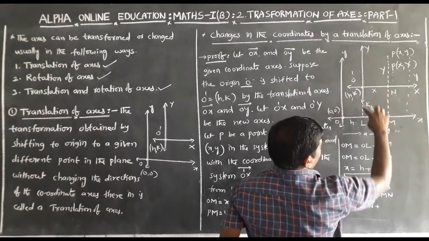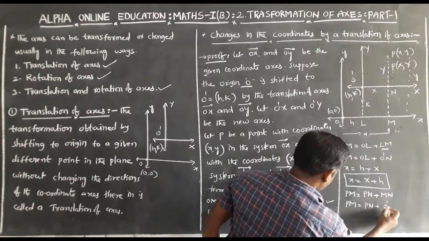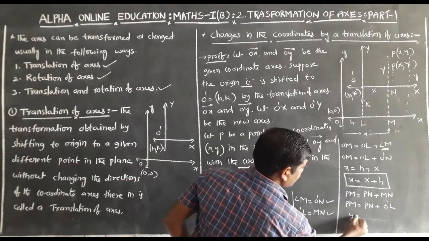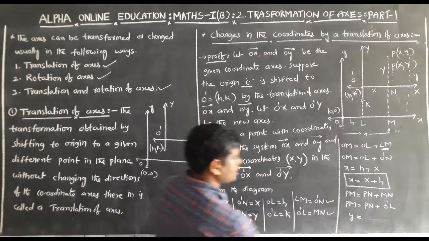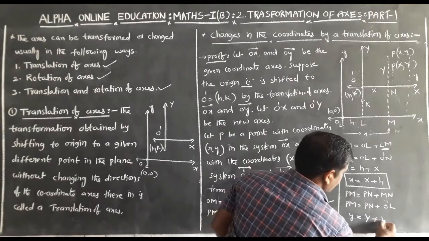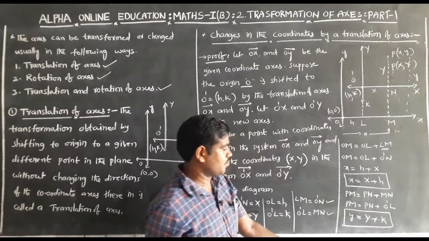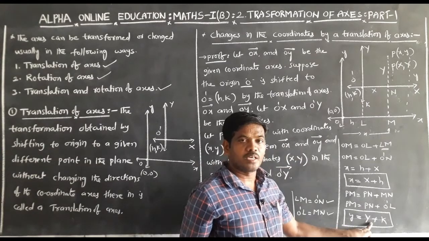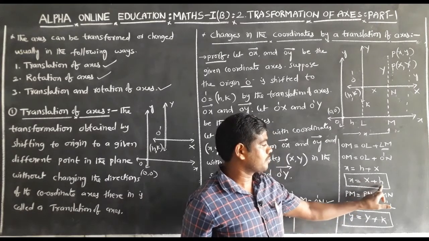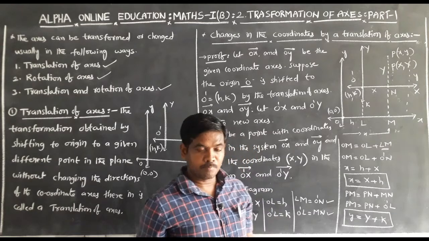MN is equal to O dash L. PM is equal to small y, PN is equal to capital Y, O dash L is equal to K. Therefore, small y is equal to capital Y plus K. Small x is equal to capital X plus H. Small y is equal to capital Y plus K.